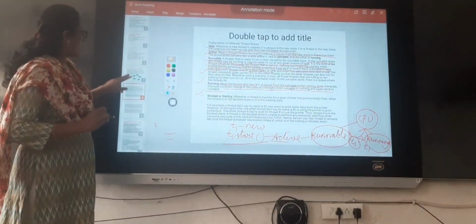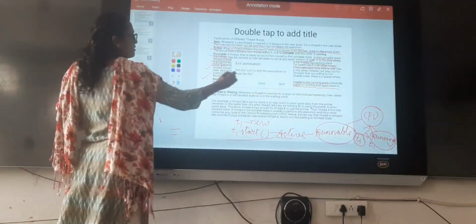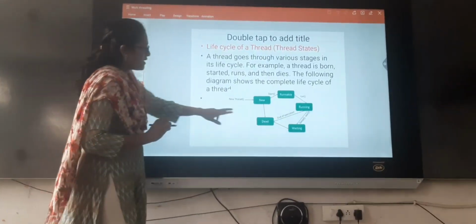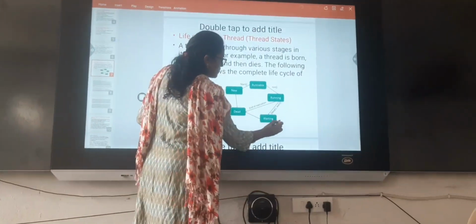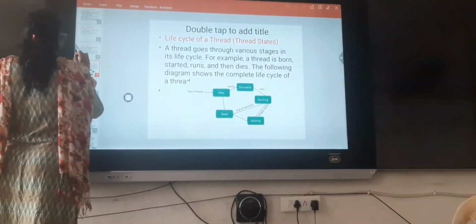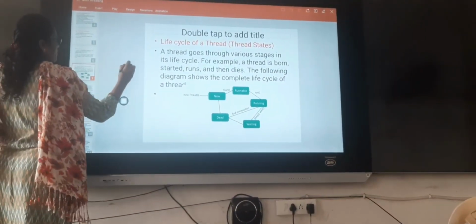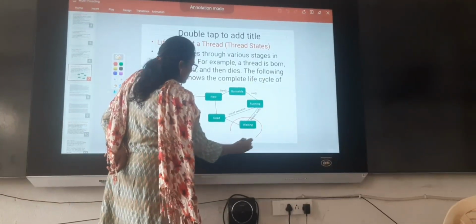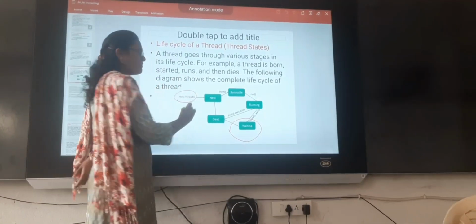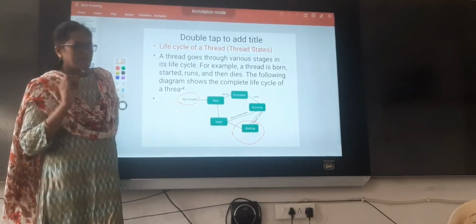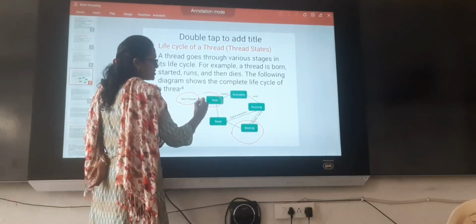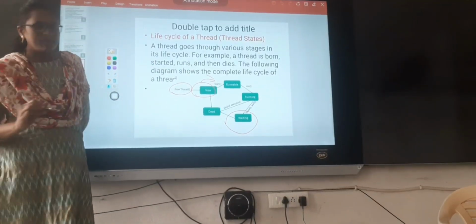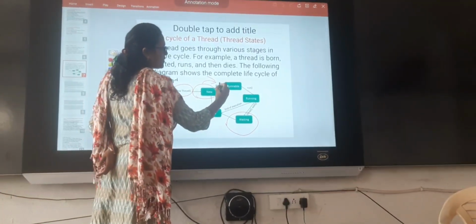I will show this diagram again. Here there is a waiting state. You can observe this diagram properly and you can easily get it. This is the waiting state. We said first we have created the thread, that is a new thread. This is called the new state. With the help of the start method, which is available in the thread class, it will go to the runnable.